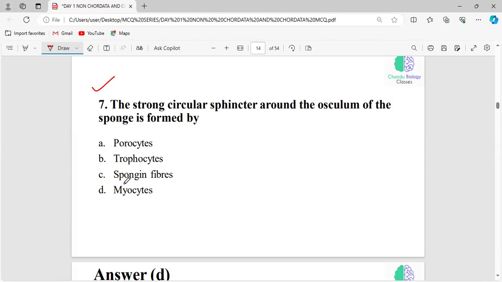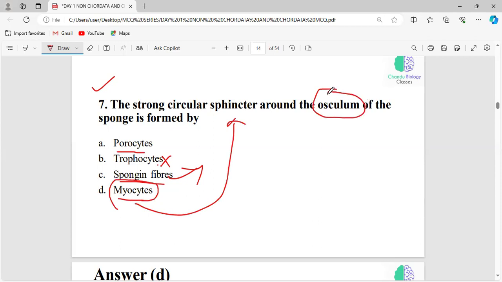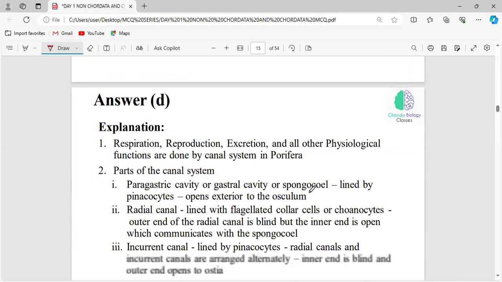Very good. See, spongin fibers are related to the skeletal system of Porifera, and we have two different things: spicules and spongin fibers. Spicules are made up of calcium carbonate, right? And spongin fibers are a protein, right? This is related to the skeletal system of Porifera. And trophocytes, we didn't read any term like this. We have studied the porocytes and the myocytes, and we should know that myocytes are the ones acting as the sphincter around the osculum. Okay, so the correct answer will be the myocytes.